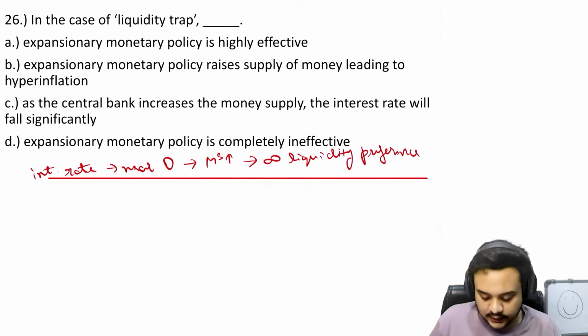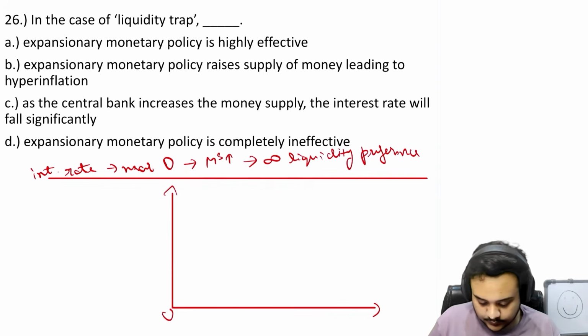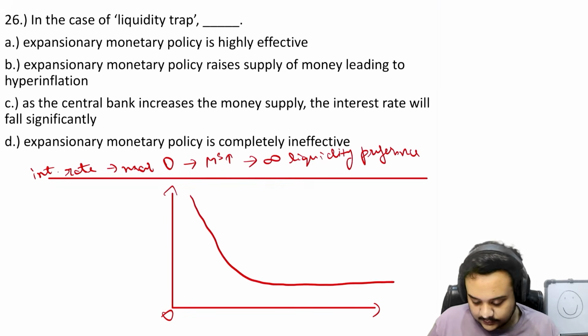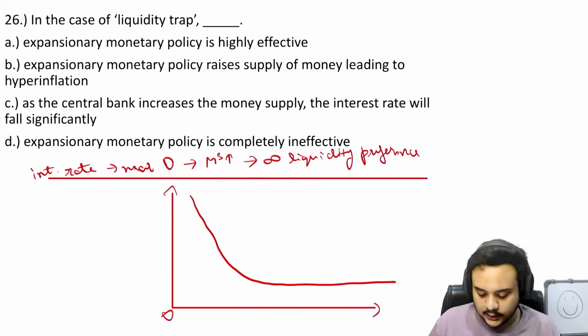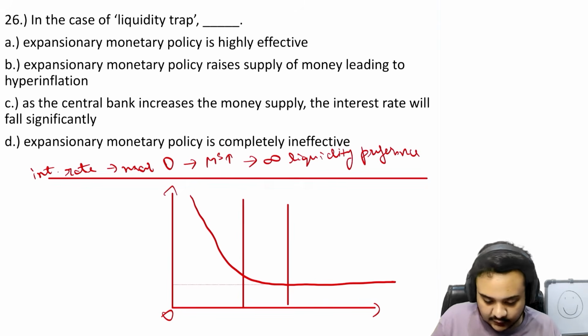So now let us look at this graphically. The money demand curve is going to go down and then it becomes horizontal. The money supply is going to look like this. Now there comes a part when the interest rate becomes almost constant and very near to zero.